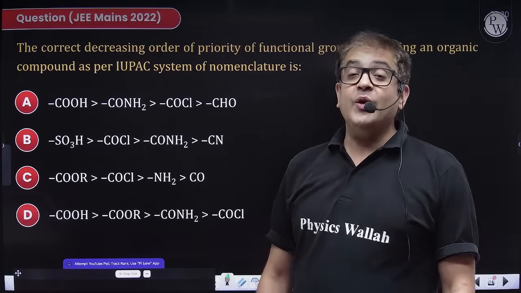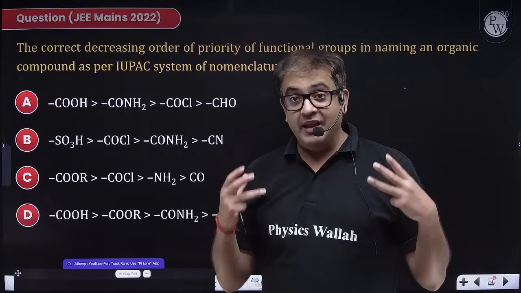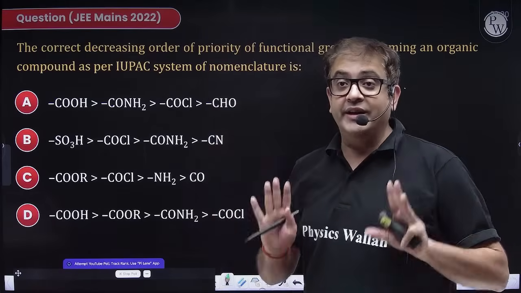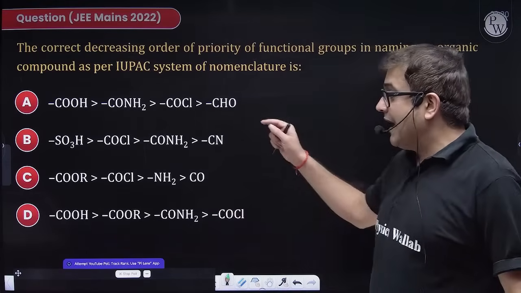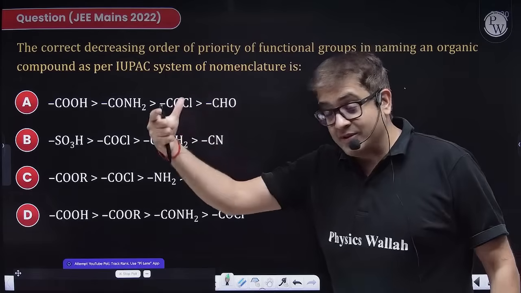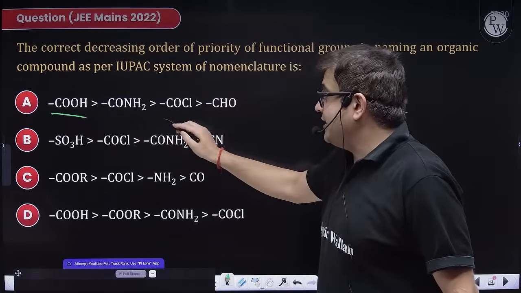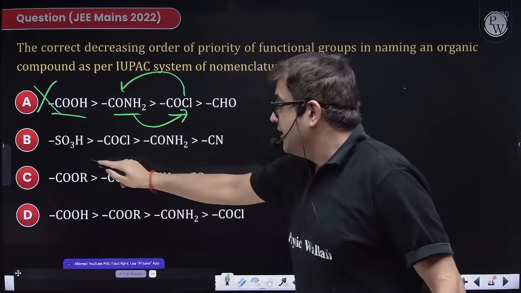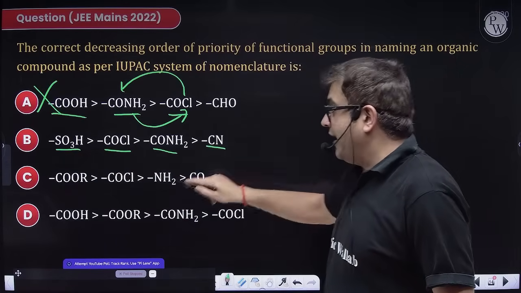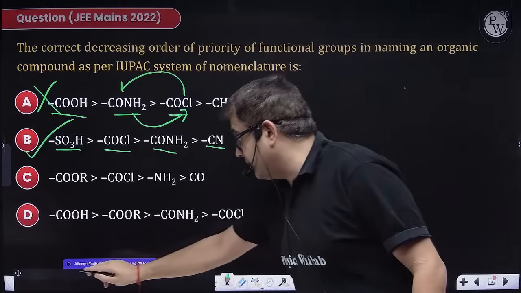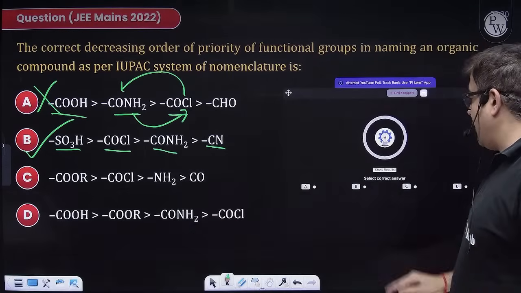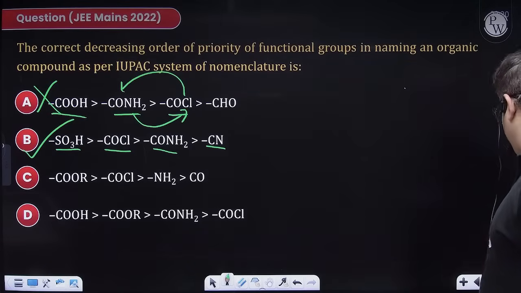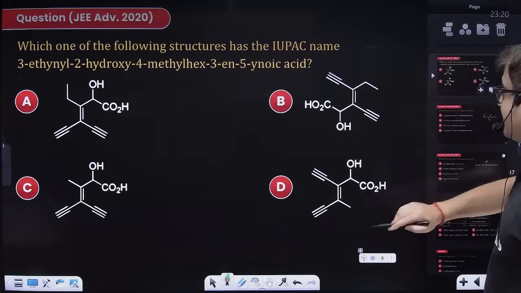Now, if you try to prioritize the functional groups, they are obviously categorized on the basis of their reactions, but IUPAC has given them a priority. And what does that priority tell you? First is sulfonic acid, then carboxylic acid, and when they are saying carboxylic acid, they are giving amide and then acid chloride. Actually, acid chloride is senior, therefore this is wrong. But yes, sulfonic acid, acid chloride, amide and nitrile being the correct priority order. So your answer will definitely be option B. Let us check. Okay, less than 50%, but still sound enough. I hope it is clear to everybody.